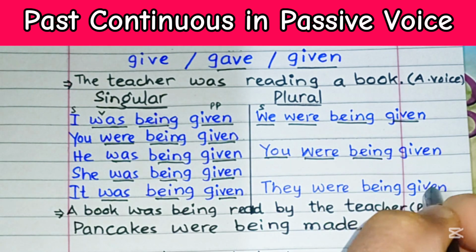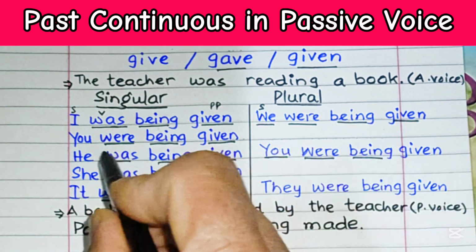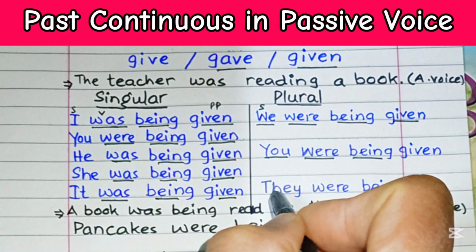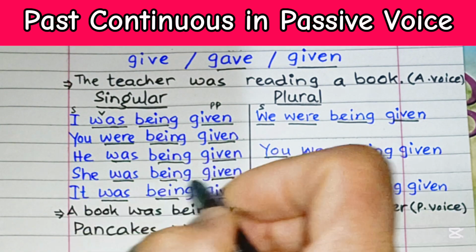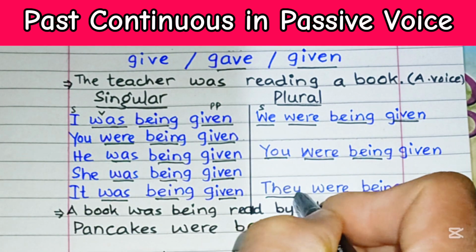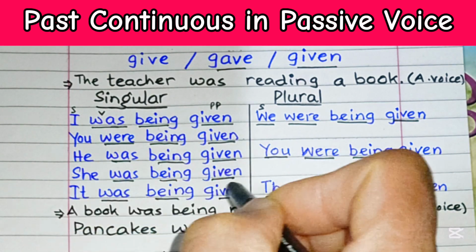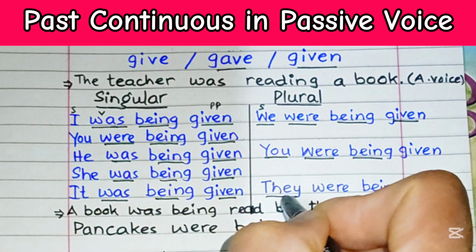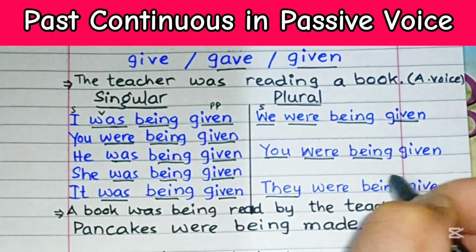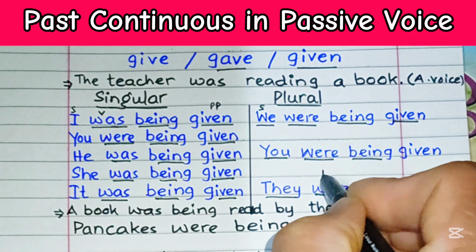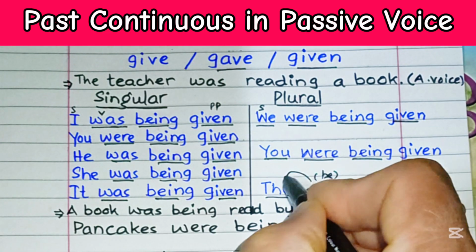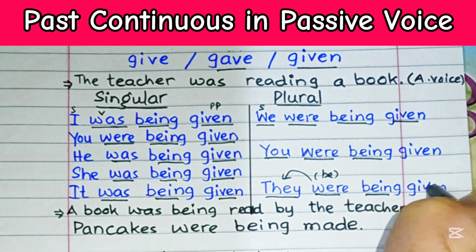They were being given. They is going to replace he, she, and it in the singular, but in the plural, the replacement of all these pronouns, he, she, and it, is going to be they. They were being given. So this verb be is going to match the subject they, and then this shows continuity, followed by the past participle.